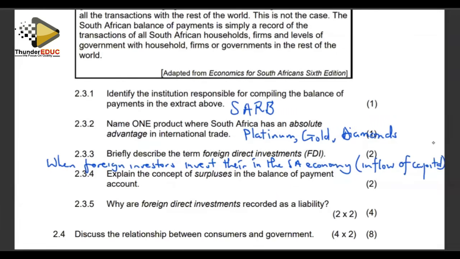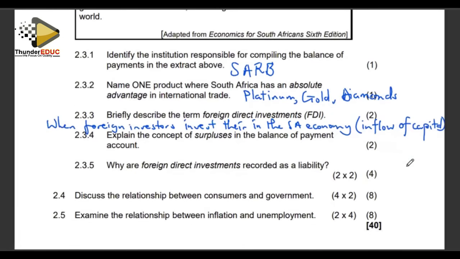So foreign direct investment, we are saying these are not South African investors, but they are investors from other countries who are opting to come and do business in South Africa. So which means they are bringing in capital into the country. They are bringing foreign investments. They are bringing foreign capital into the country, which gives us a positive flow of capital. A positive flow of capital, there is money coming in into the economy from other economies.